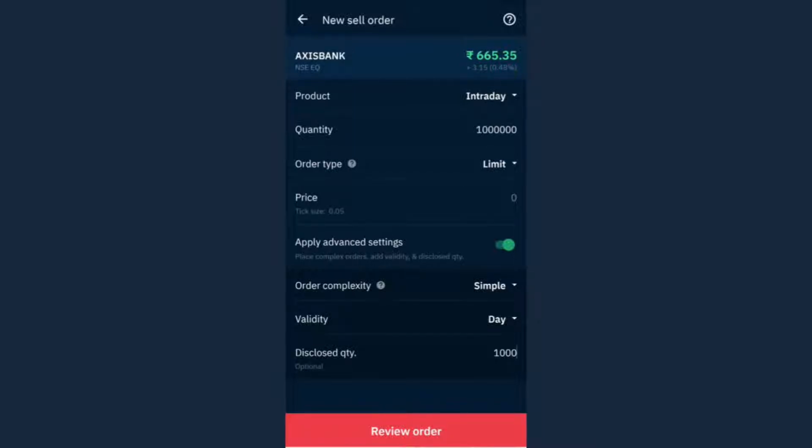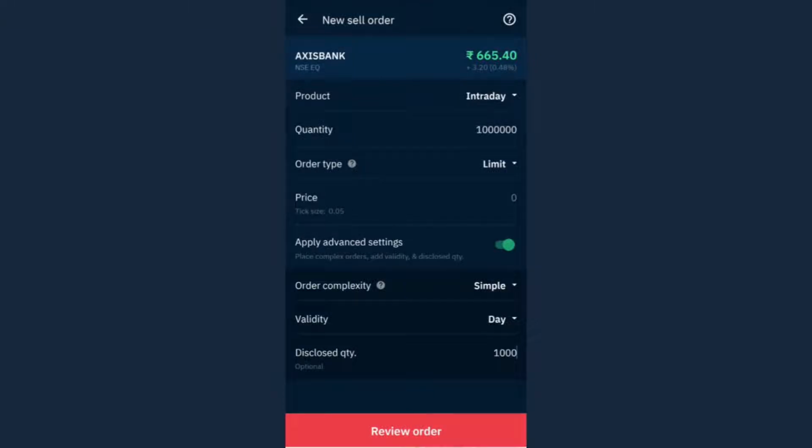You're wondering that if you just disclose 1000 at a time, then when will the order of 10 lakh shares be completed? So the 10 lakh shares order can even be completed within 1 minute. There are huge volumes in the stock market. It also depends on the stock, obviously, but there are many people participating in the stock market, and there are many institutional investors also. There is FII, there is DII. So the point is that 10 lakh shares can get sold within 1 minute.